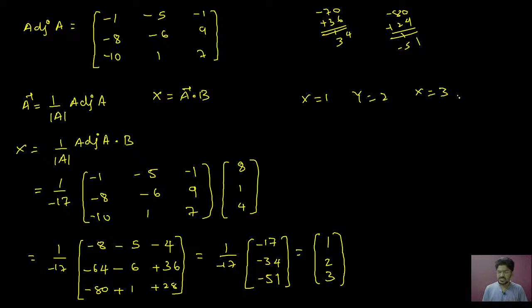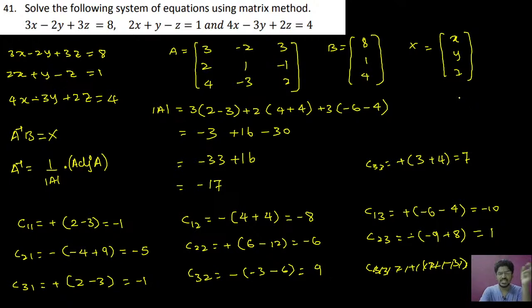Because of this reason, I say please don't go for matrix problems. You have so many steps where we can go wrong. So please be careful, and as I said, please cross verify every step.